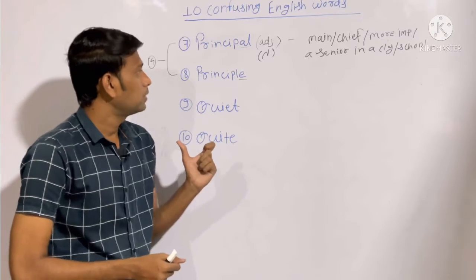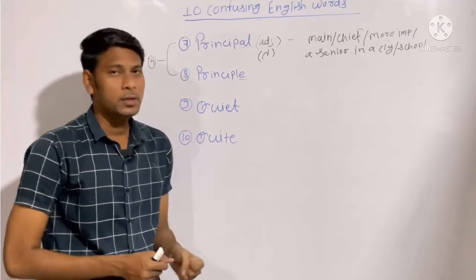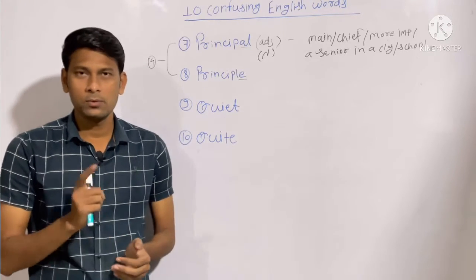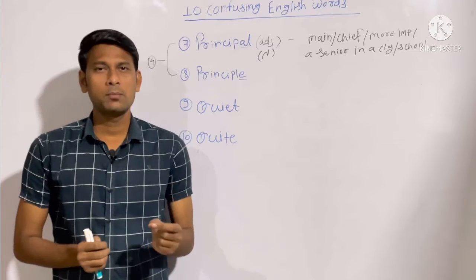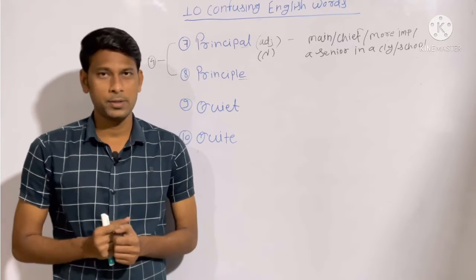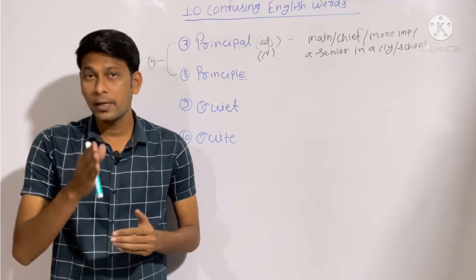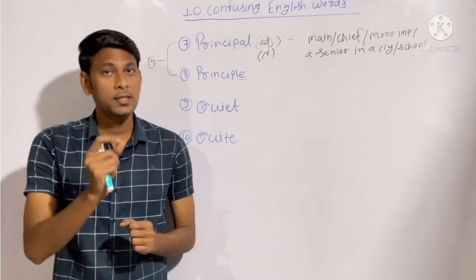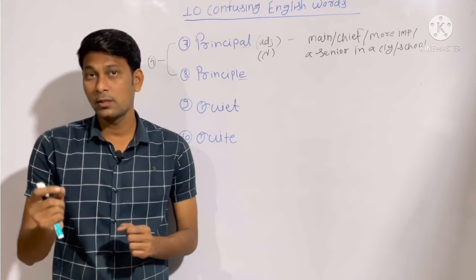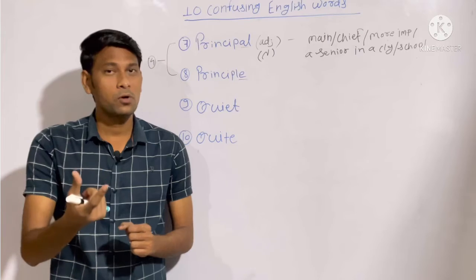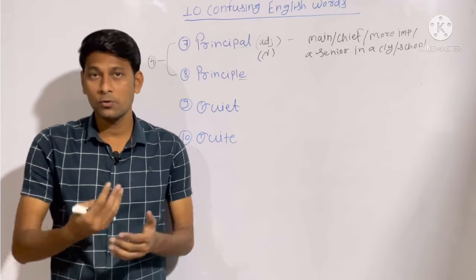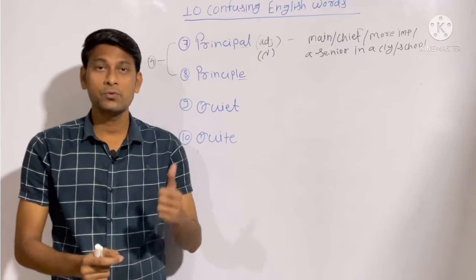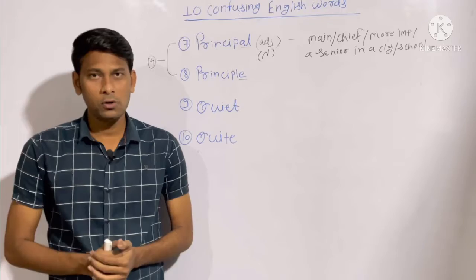And one more example. If it comes to adjective, then it means something more important, or like I told you, main or chief. So let's assume Mr. X takes out a loan from a bank, and that loan amount is 1 lakh rupees. So he is supposed to refund 1,10,000 rupees after 1 year. So that 10,000 rupees is the interest amount on that main amount. The main amount which was borrowed from the bank is called your principal amount. So that amount is called principal amount.